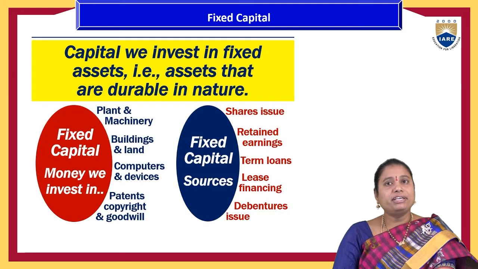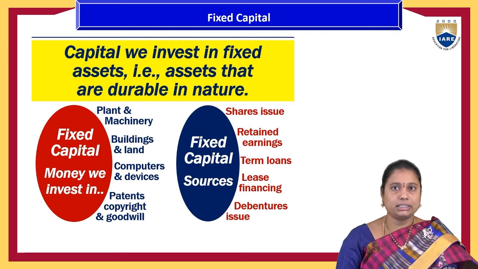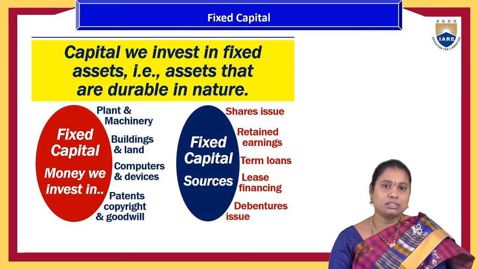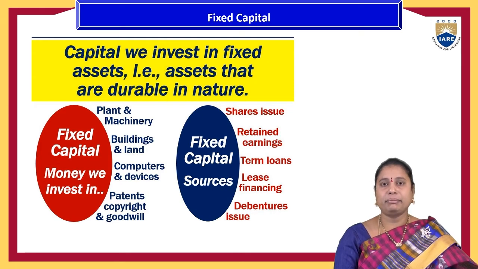So the fixed capital is the investment in the fixed assets of the organization that is durable in nature. Fixed capital investments include plant and machinery, building and land, computers and devices, patent rights, copyrights and design rights, and goodwill of the organization for brand image, advertisements, etc. If they spend on these, those funds are called the fixed capital.